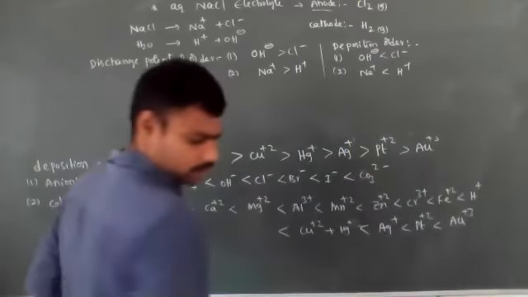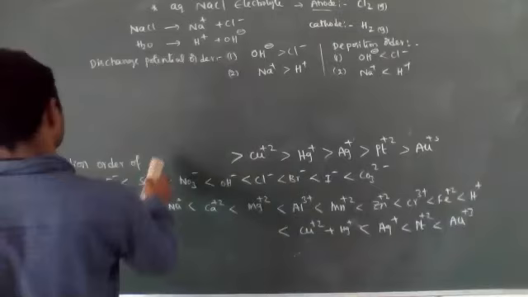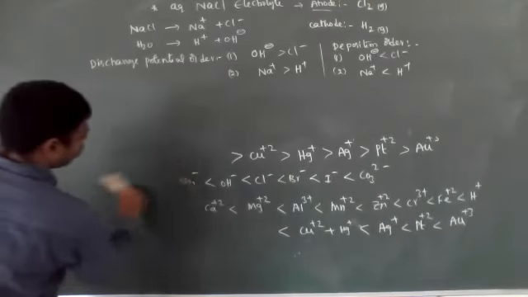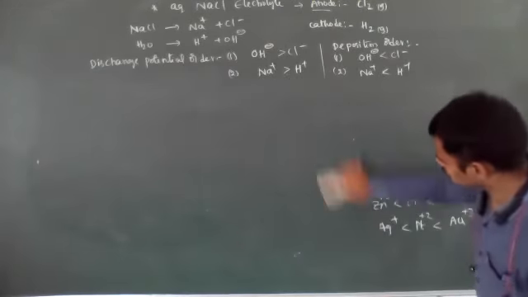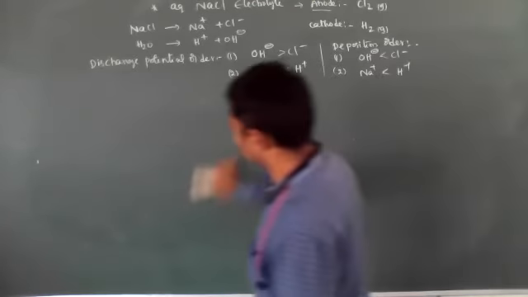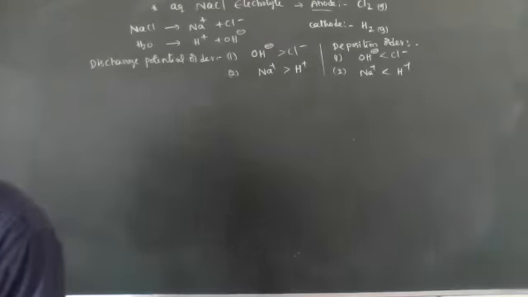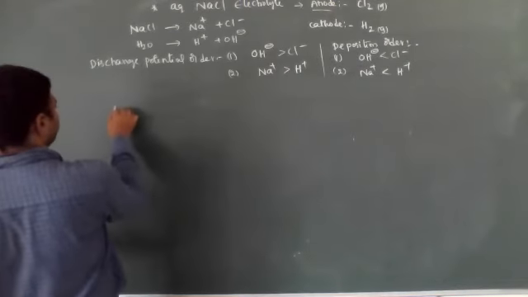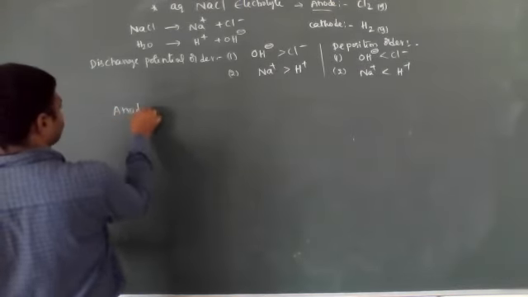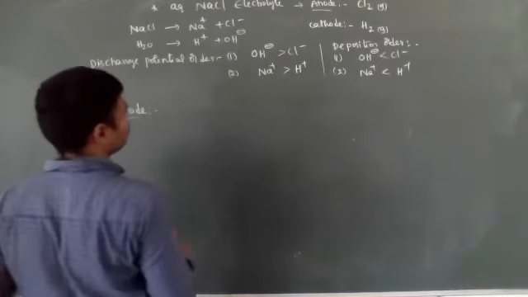So that's what happens in the electrolysis of aqueous NaCl. At the anode, oxidation will take place.